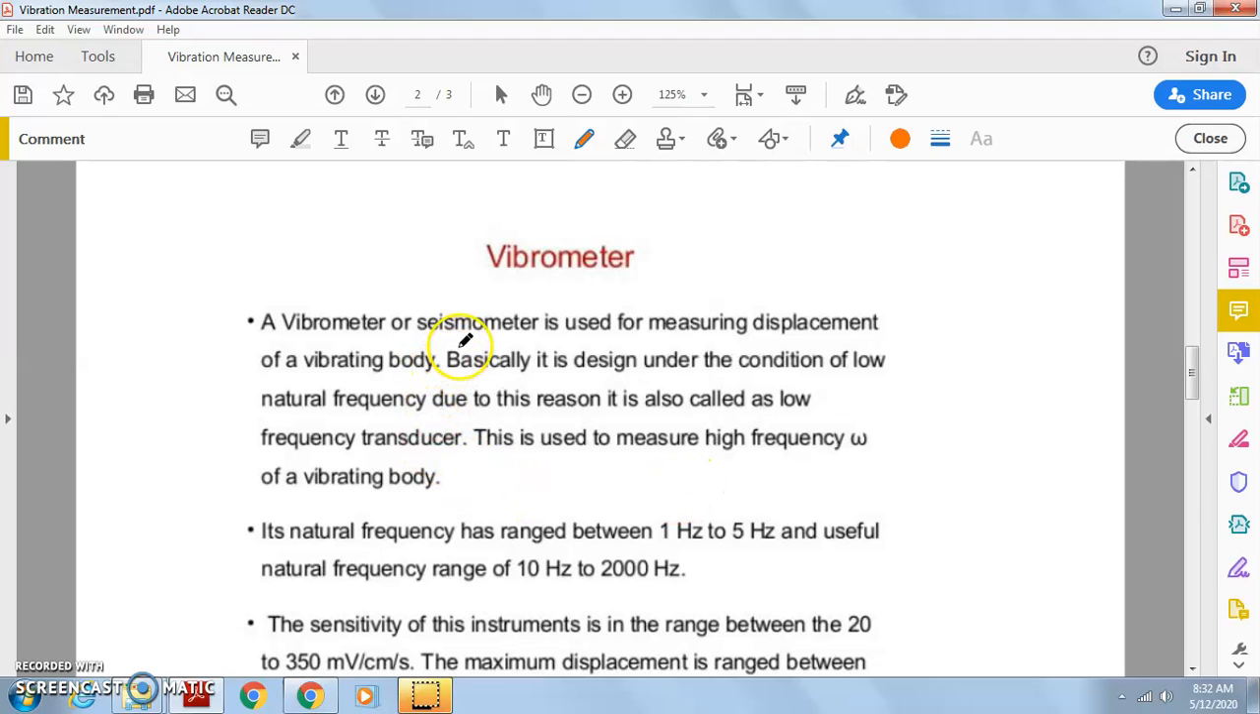So the vibrometer, also called a seismometer, is used for measuring the displacement of a vibrating body. Basically, it is designed under the condition of low natural frequency. Due to this reason, it is also called a low frequency transducer. Remember, for objective questions: the vibrometer is used to measure the displacement of the vibrating body, and it is also called a low frequency transducer. Although it is a low frequency transducer, it can also measure high frequency.